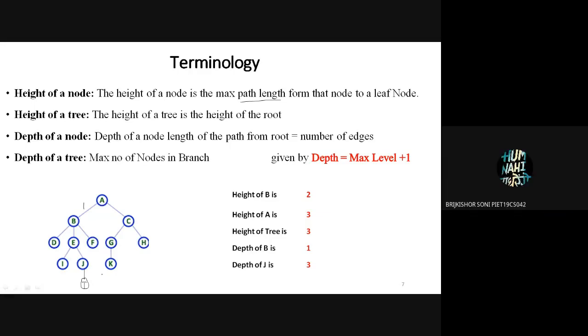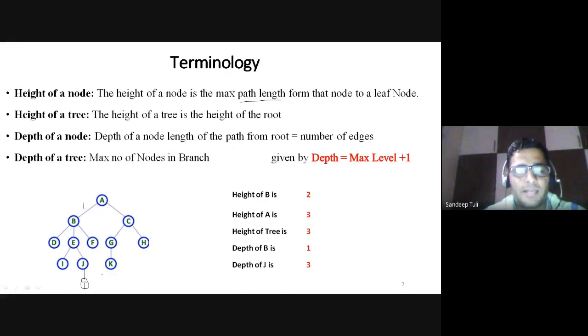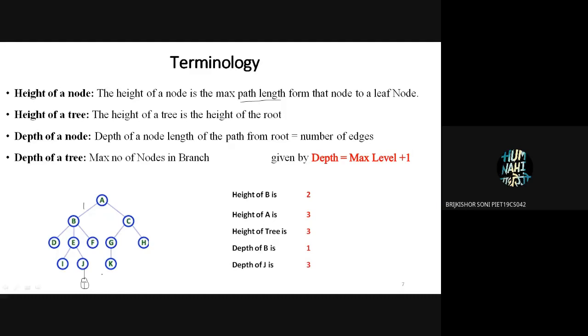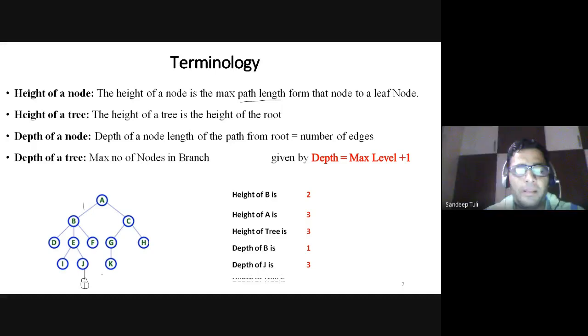Yes sir, sure sir. Now the depth of the tree, what will it be? With the help of the definition you can tell me: maximum number of nodes in a branch. Depth of a tree. 3? Maximum, yes 3 will be. Sir, 5. Can anybody tell me the depth of the tree?